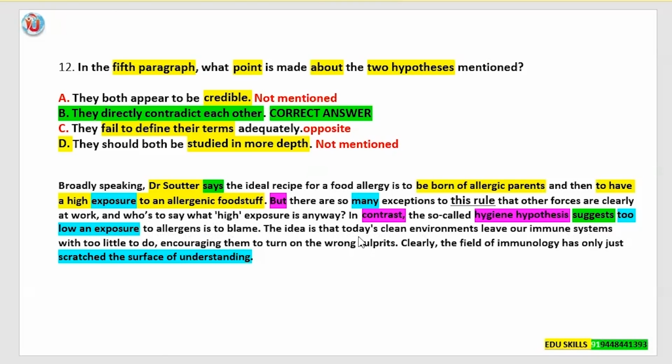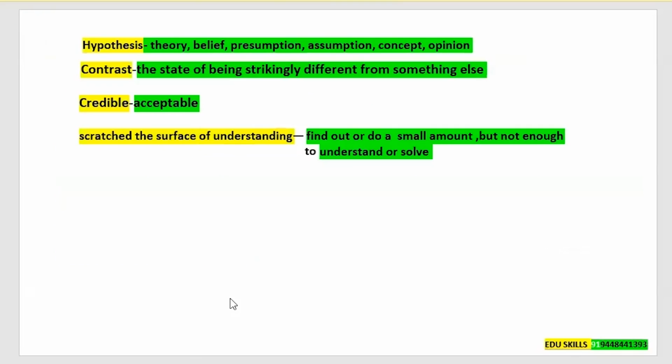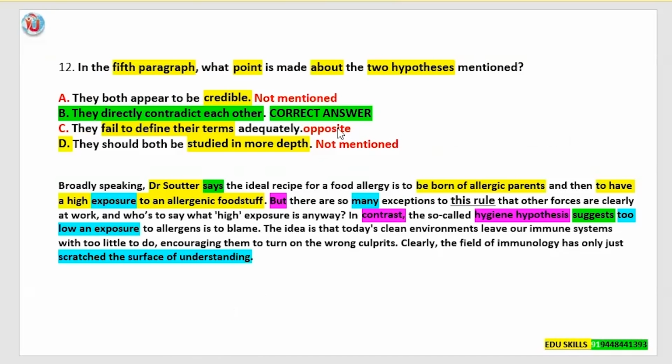So the idea is that today's clean environments leave our immune systems with too little to do, encouraging them to turn on the wrong culprits. And the conclusion, they're telling clearly the field of immunology has only just scratched the surface of understanding. See, scratch the surface of understanding means find out or do a small amount, but not enough to understand or solve. Okay. Here, Soter is telling one thing, again, the hypothesis is telling another thing, but they are not very sure of what they're telling. So they are still doubtful.